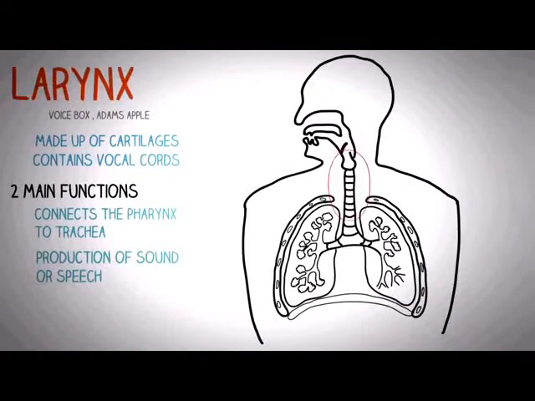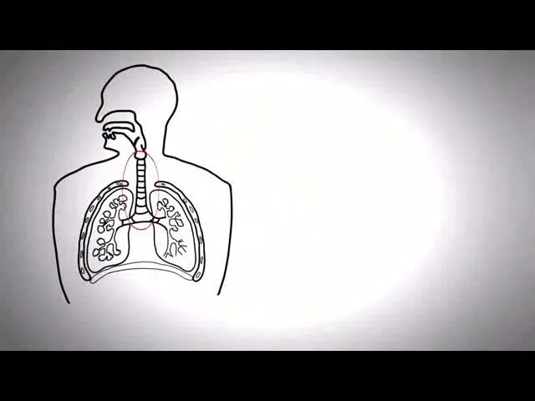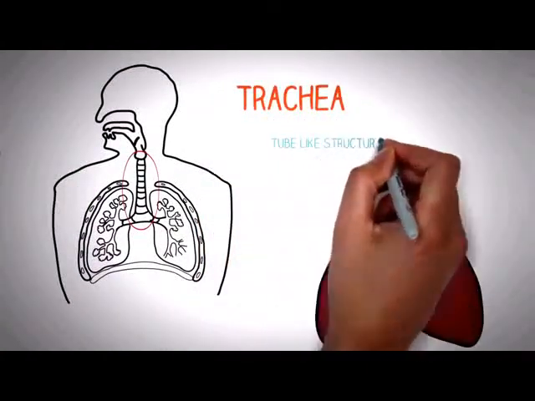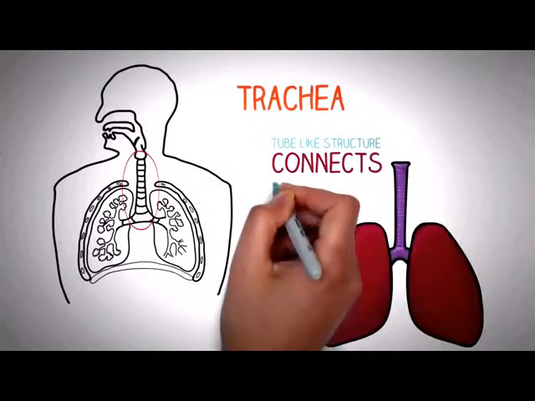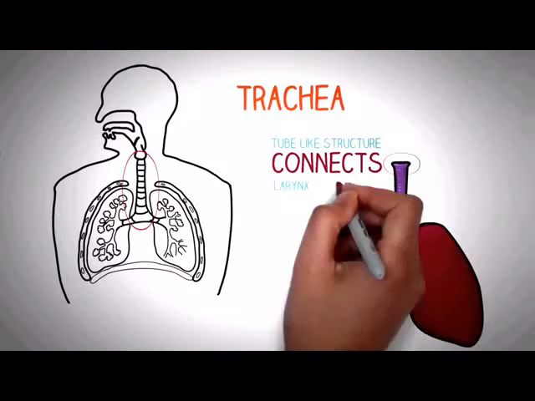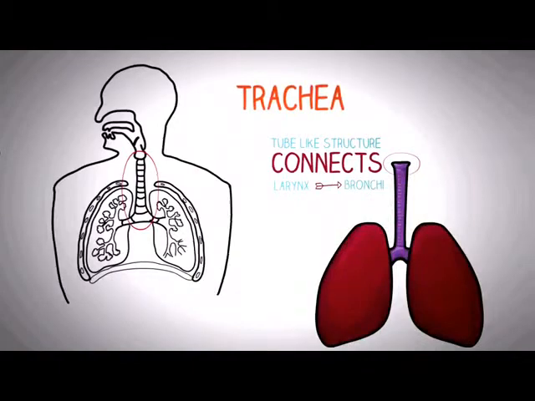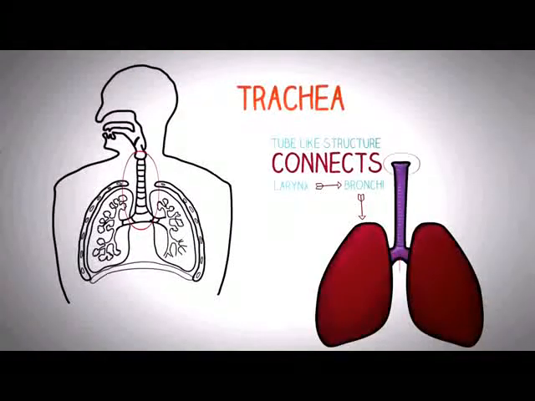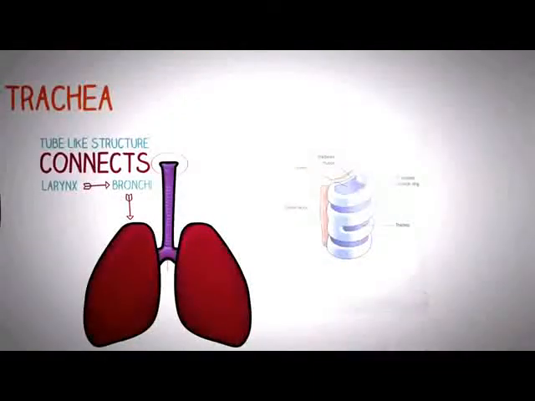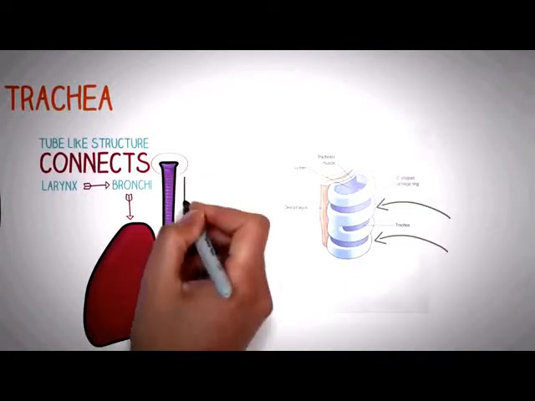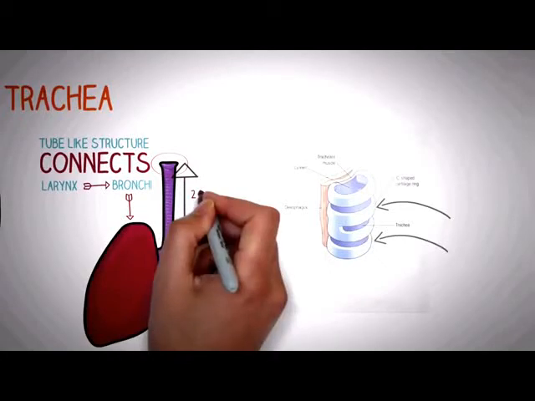The next important structure is the trachea. The trachea is basically a tube-like structure which connects the larynx to the bronchi, and the bronchi in turn connect to the lungs. If we take a closer look at a section of the trachea, we can see that the trachea is basically made up of 20 C-shaped cartilages from above to below.